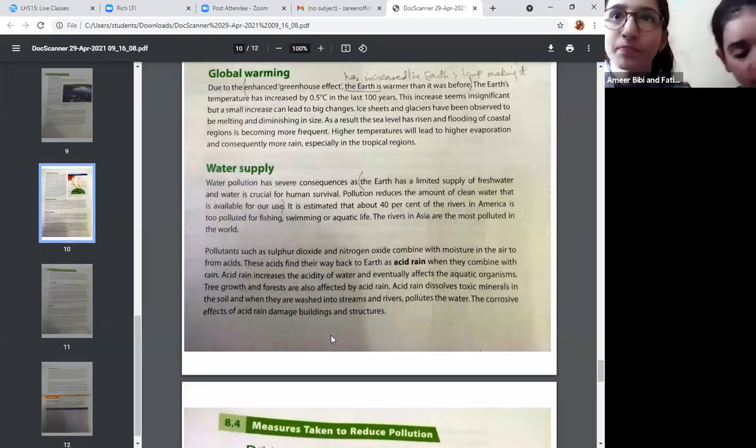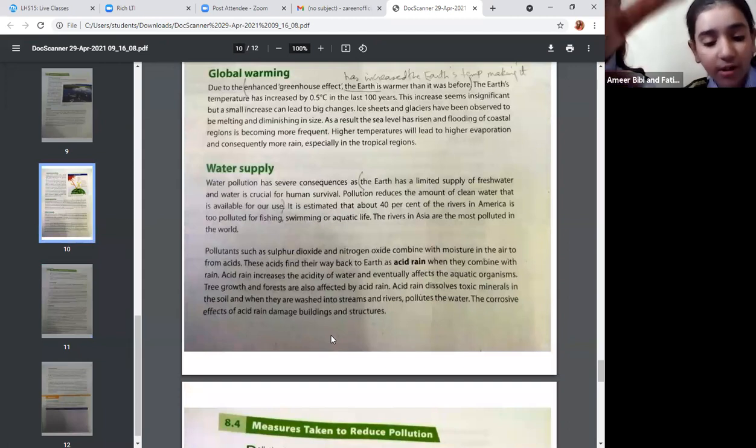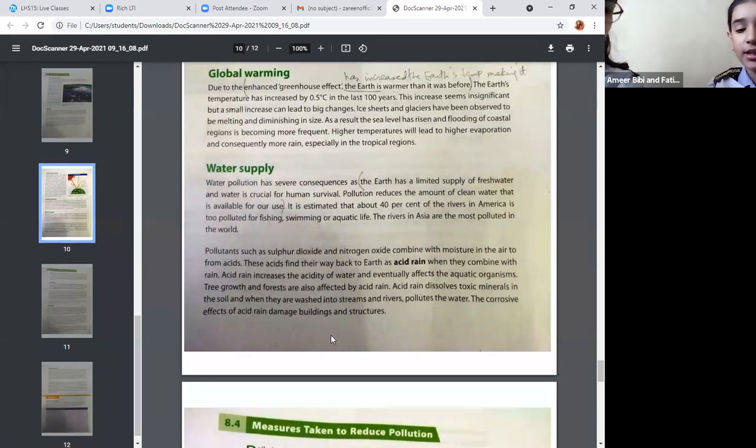Pollution reduces the amount of clean water that is available for our use. It is estimated that about 40% of the rivers in Africa are too polluted for fishing, swimming, or aquatic life. The rivers in Asia are the most